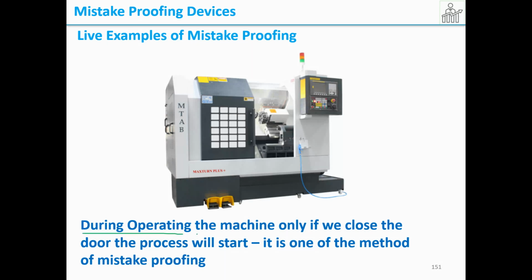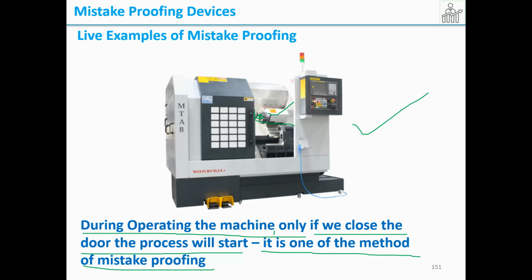So during operating the machine, only if we close the door, the process will start. It is one of the methods of mistake proofing. Considering the safety of the operator, say for example, some operation is running here. At the next slot, if you just switch on the button, it should not run. Only if the door closes, the machine should start. So this is safety. Considering the safety, it is mistake proofing.